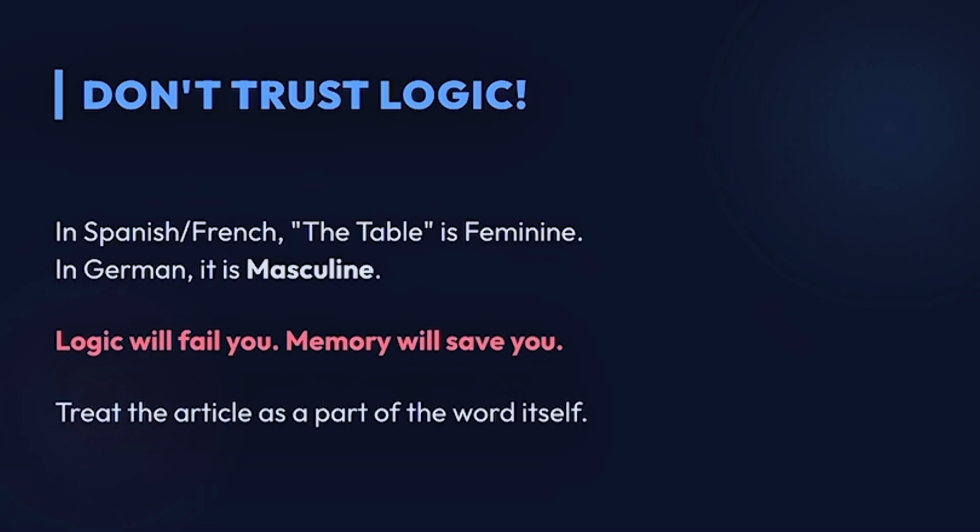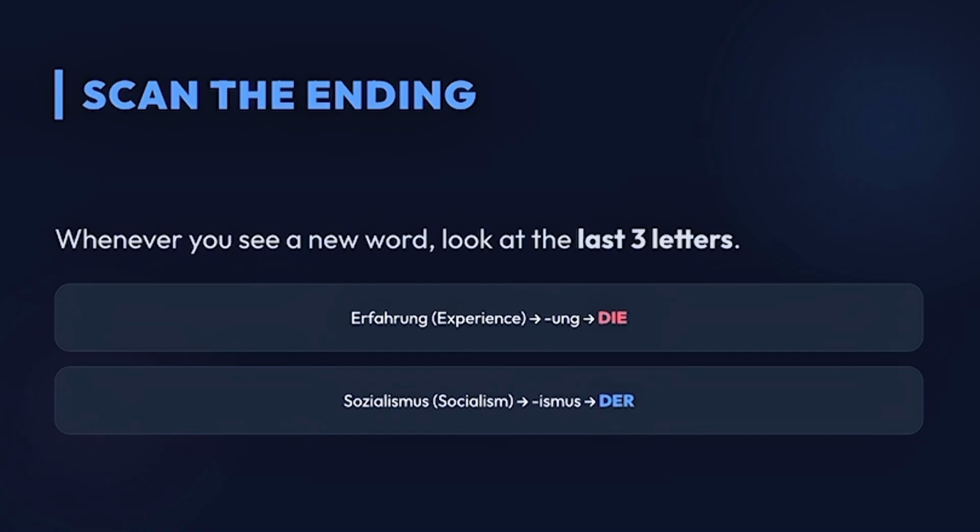In Spanish or French, the table is always in the feminine form, but in German, it's masculine form. I know that it's hard to remember words when you can associate them with specific gender, but in German, you just have to learn everything by heart, looking at the ending of the noun. Logic may fail you, may not, but memory will save you for sure. Every time when you see a new word, look at least at the last three letters.